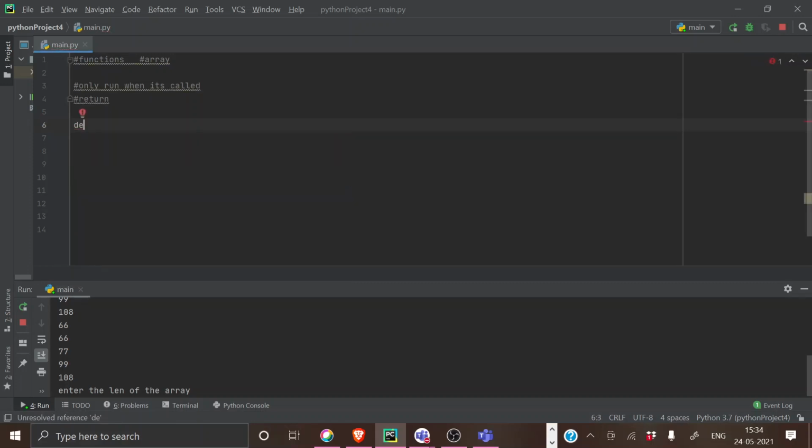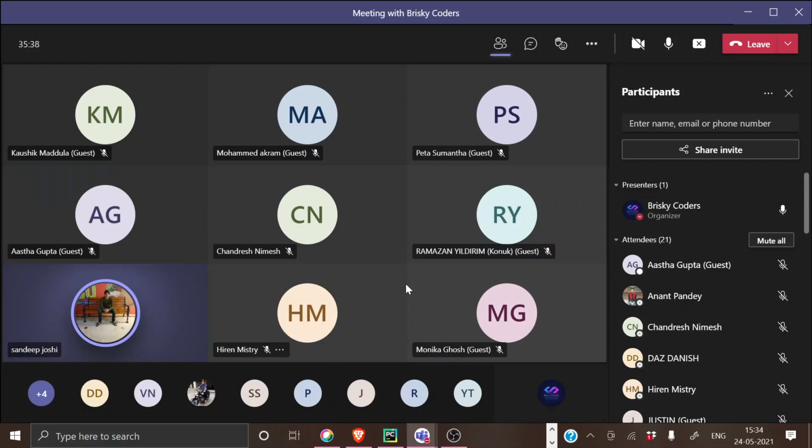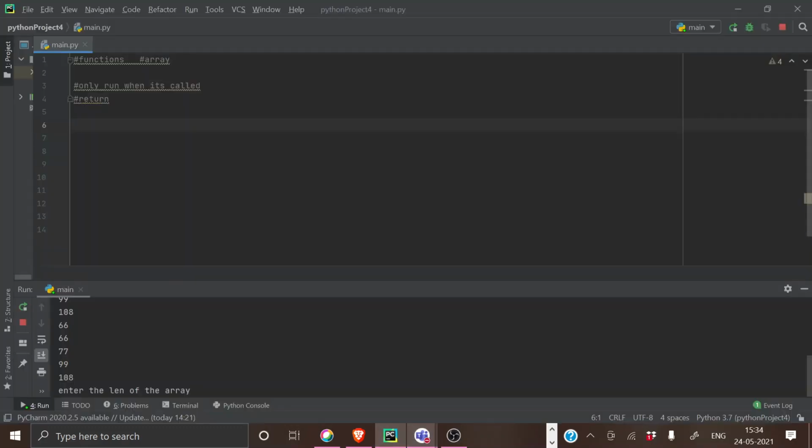Surya, Sandeep here. Yeah, yeah. Surya, what do you mean exactly by the function will be called, then only it will execute? What does called exactly mean? Okay, yeah, I was explaining. Can I just explain this with an example so that you'll be able to understand? That's what I'm going to say now. Yeah, sure. Okay, fine.